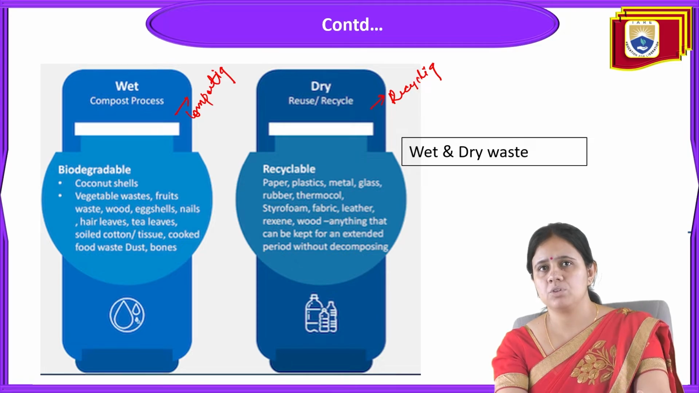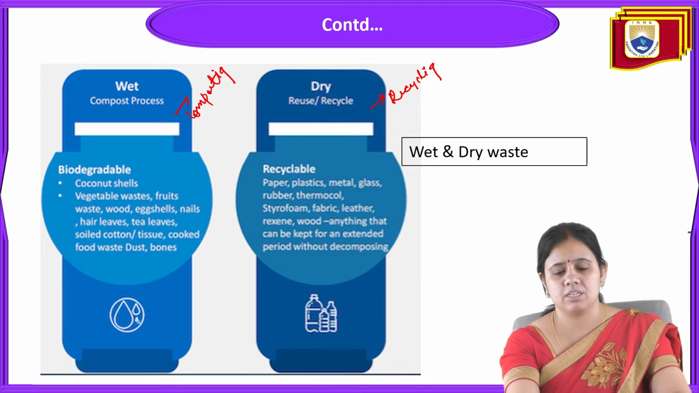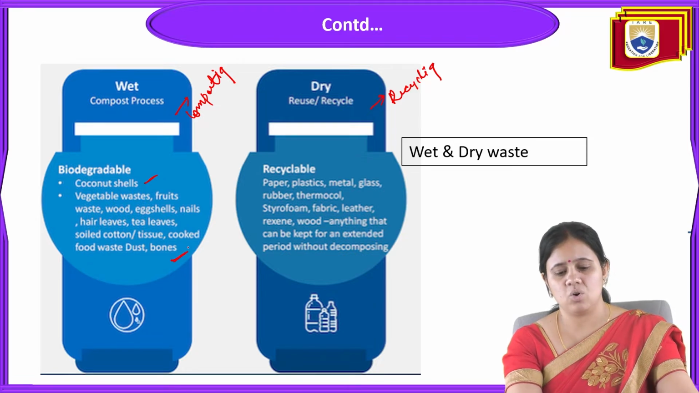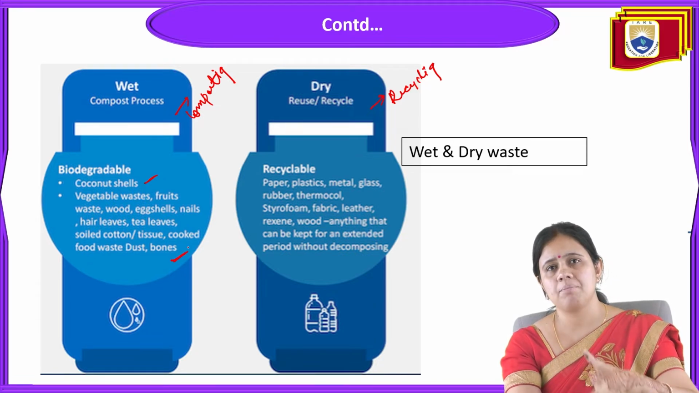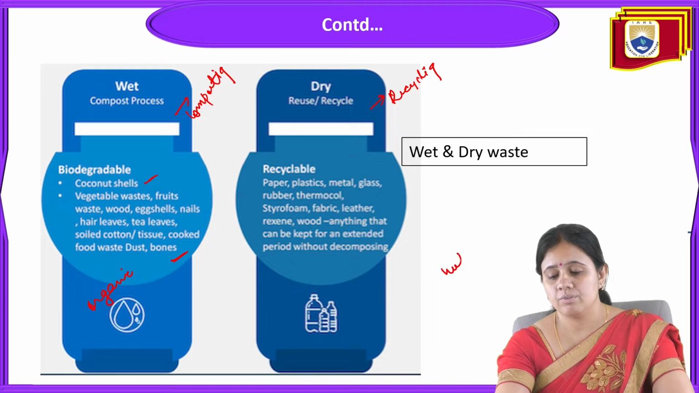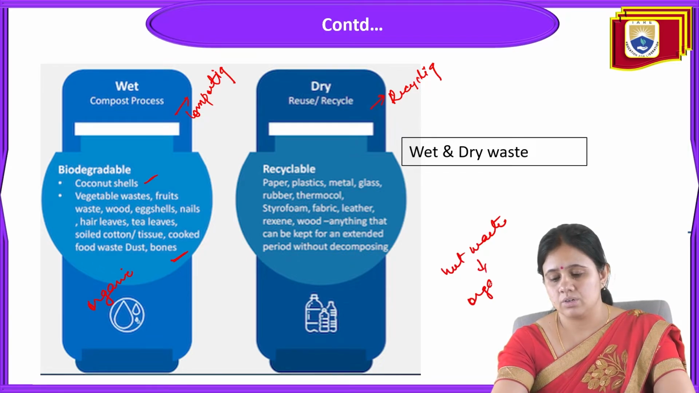For composting, the biodegradable components include coconut shell, vegetable waste, fruit waste, wood, eggshell, nails, hair, leaves, tea leaves, soiled cotton, tissue, cooked food waste, dust and bones. So all these are which type of waste? Those that are organic in nature. These are called organic waste. Wet waste is organic waste.